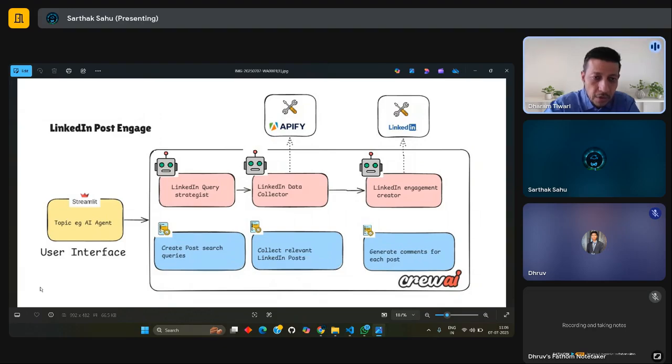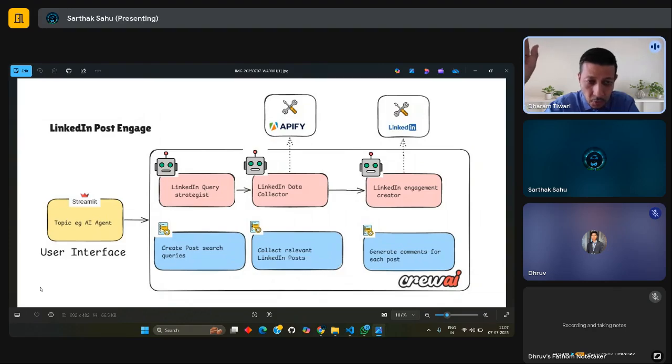This solution will have three agents. One of the agents will form a query based on my products and services. Suppose in the user interface, in the dashboard, I give the description about my product or services. Suppose I say that I provide AI services to enterprises. This LinkedIn query strategist will form a prompt that will search all the posts in LinkedIn from the people who are looking for AI services. It will form the query to filter the posts.